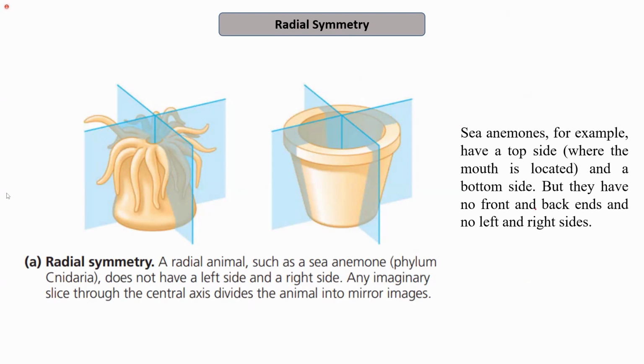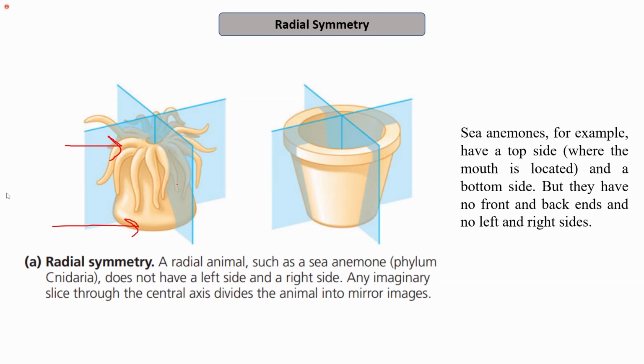So this figure explains radial symmetry in much more detail. Sea animals that belong to ctenophores, for example, have a top side where the mouth is located. So this is the top side and this is the bottom side. They have a top side where the mouth is located, and they have a bottom side. In such cases, they do not have any front or back side, or left or right side.